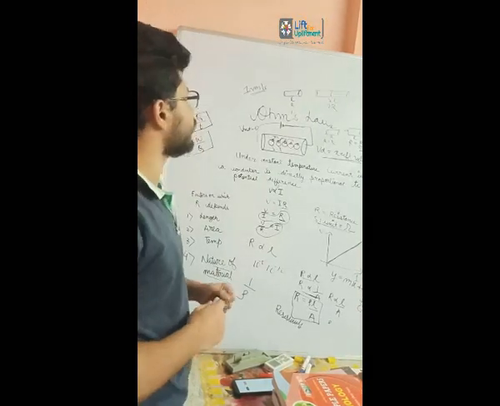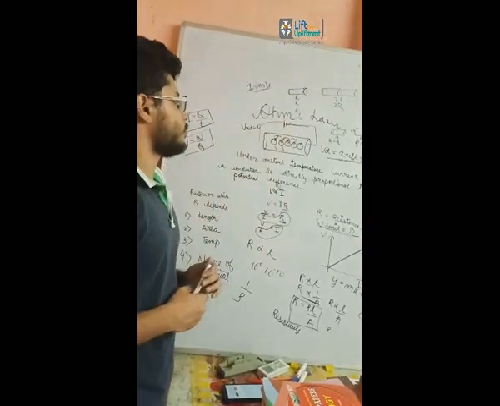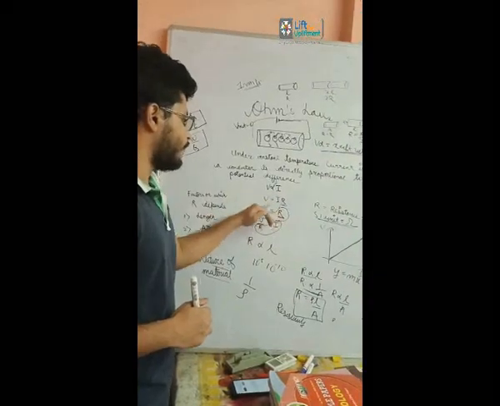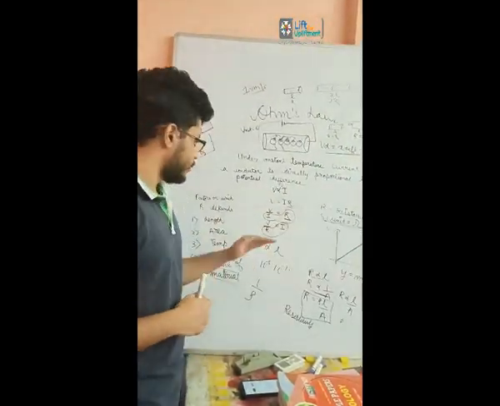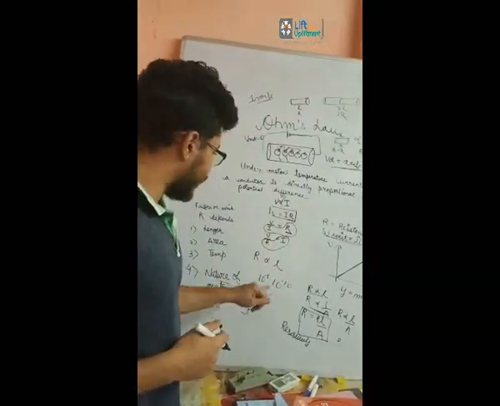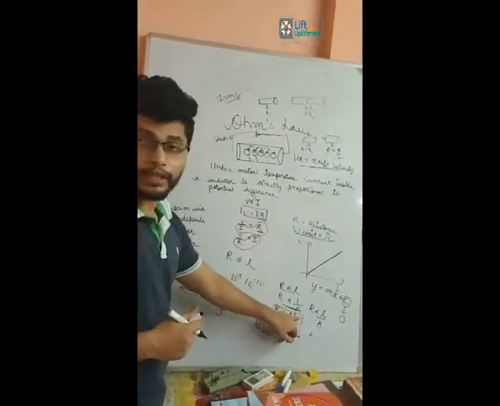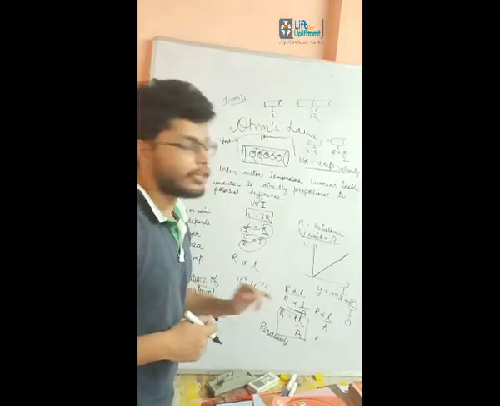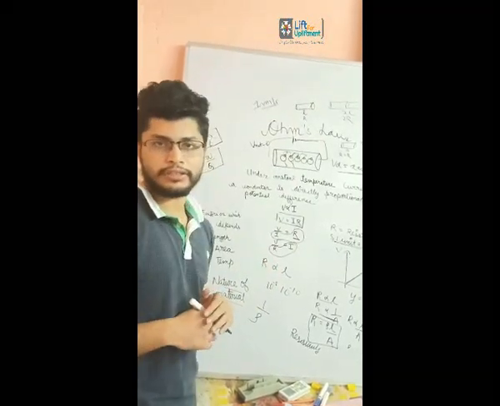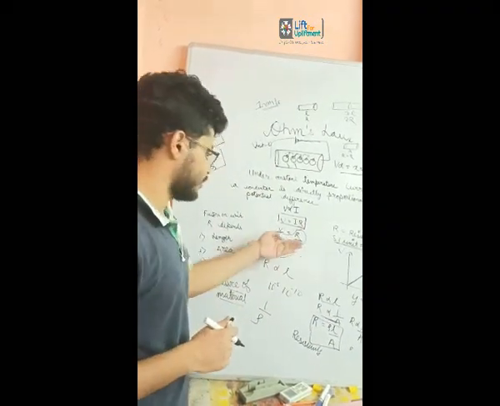Simple. So till now, what did we see? We saw Ohm's law. It states that potential is directly proportional to the current, and after removing the proportionality sign, we got a constant R, so finally the equation was V is equal to IR. We then saw on what factors R depends: resistivity, the length of the conductor, and the cross-sectional area of the conductor. Using these quantities we can form various questions, and by varying the area, we can vary the resistance. By varying the resistance, we can vary the current.